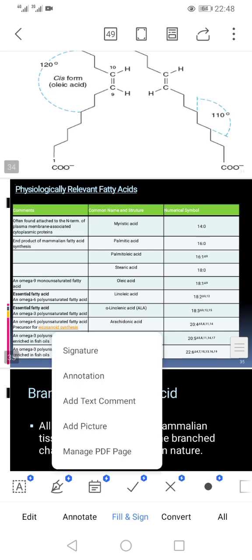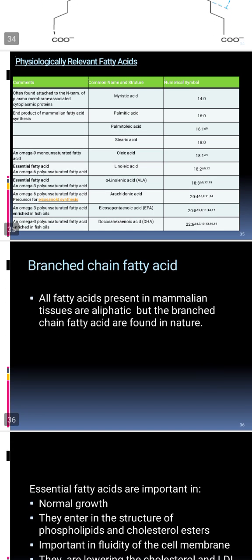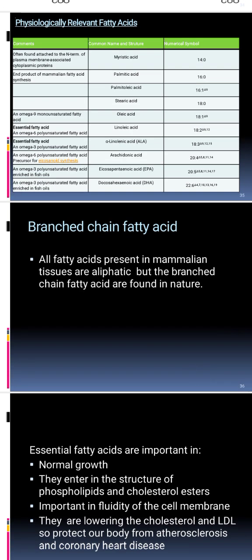In this table, there are examples of physiologically relevant fatty acids and examples of their naming. Palmitic acid 16:0 means 16 carbon atoms with no double bond. Branched chain fatty acids: the fatty acids present in mammalian tissues are generally aliphatic, but of course they can contain branches.